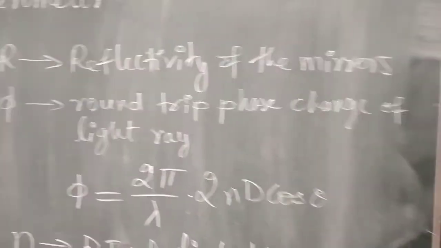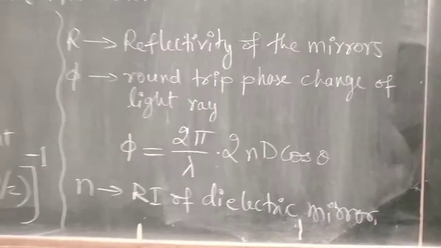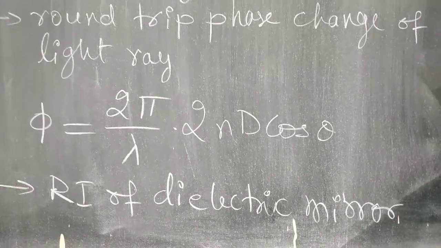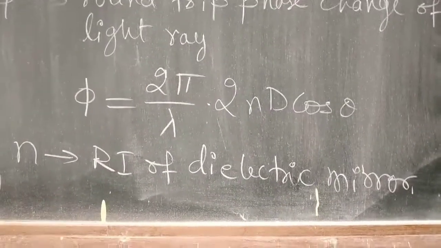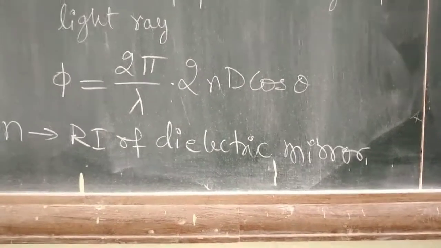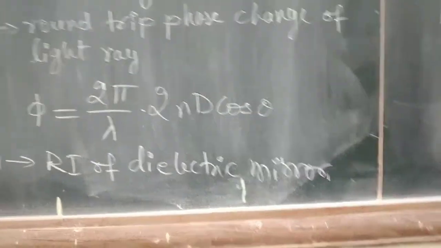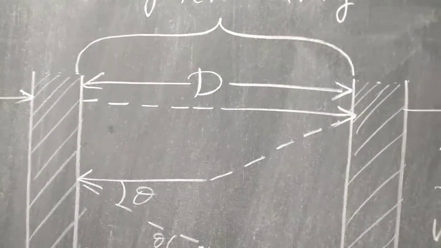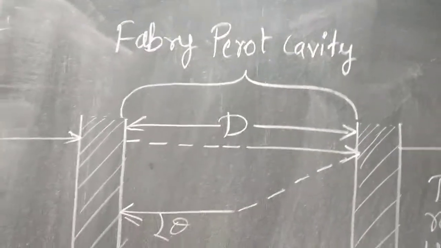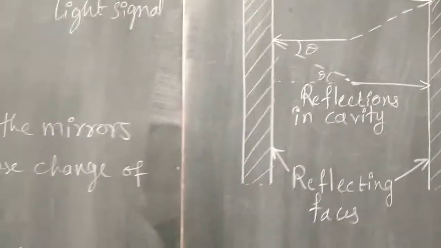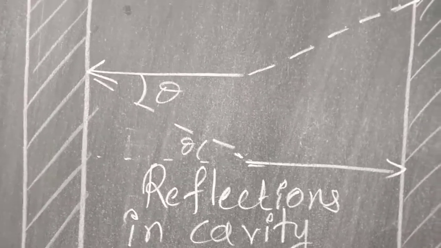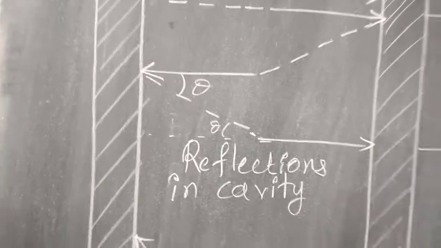Phi is the round trip phase change of the light ray, and it is given by phi is equal to 2 pi by lambda multiplied by 2 n D cosine theta, where small n is the refractive index of the dielectric medium, and capital D is the distance between the two reflecting mirrors in the Fabry-Perot cavity. And theta is the angle as shown here, according to this diagram, the reflecting angle.